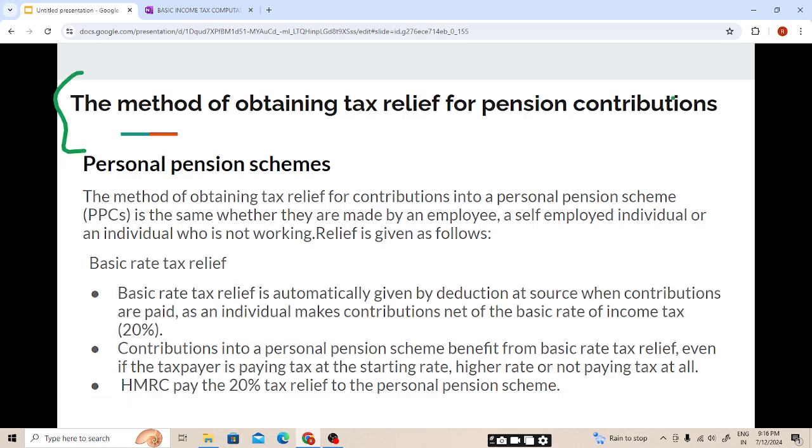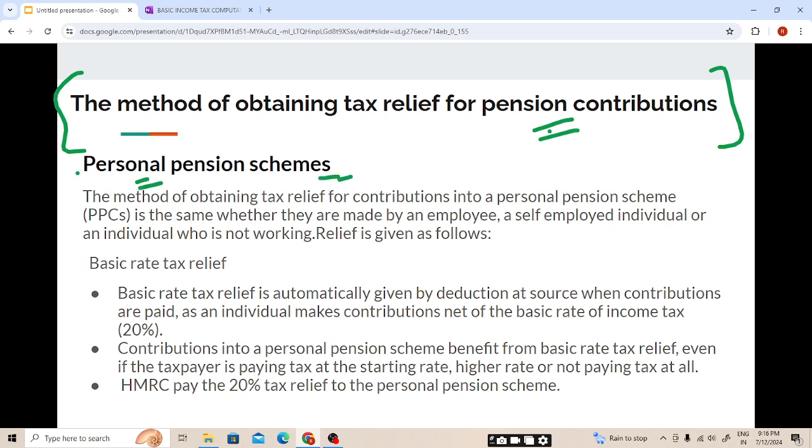Now we will be seeing the method of obtaining tax relief for pension contributions, students. First we calculate the tax relief amount: the maximum pension contribution amount on which tax relief will be available. We'll calculate that first. Now we'll be seeing, on this calculated amount, how we will obtain the tax relief. And we have seen that both cases have different rules. Personal pension schemes have different rules, occupational pension schemes have different rules.